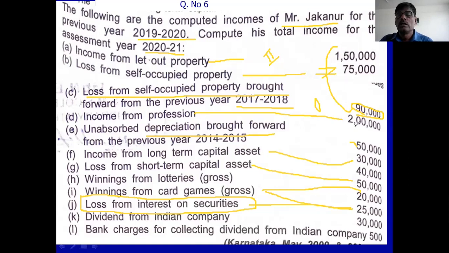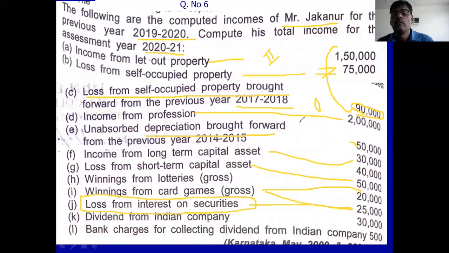You see here 2 lakh is the business income. In this business income, first we adjust unabsorbed depreciation 50,000. 2 lakh minus 50,000, 1 lakh 50,000 remains. In the 1 lakh 50,000 business income, you adjust 25,000 other source loss.